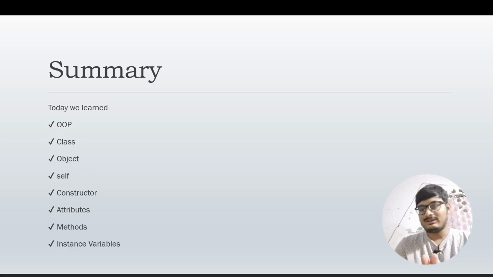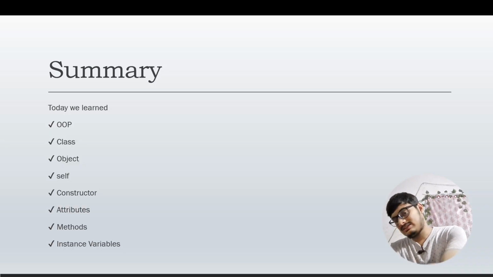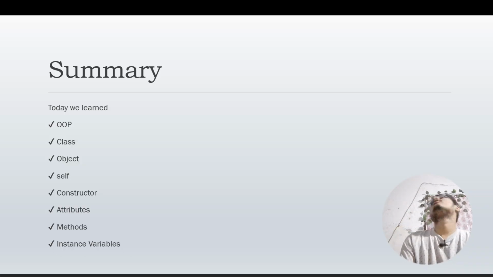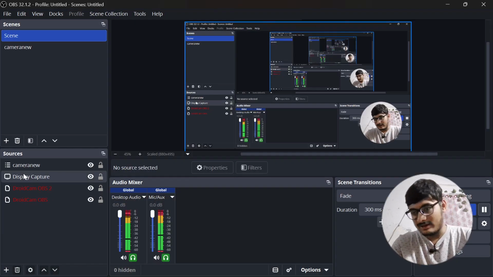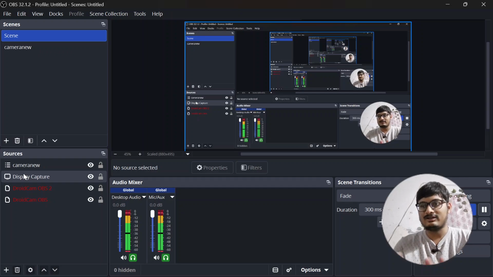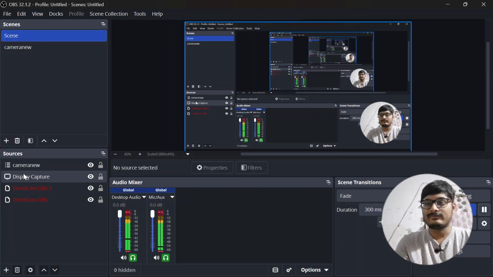Then we learned about instance variables. The variables that we create inside the init are called instance variables. I hope this lecture was good. I know this is a complex, tough topic, but I hope that the mini project that I have solved today has helped you a lot.